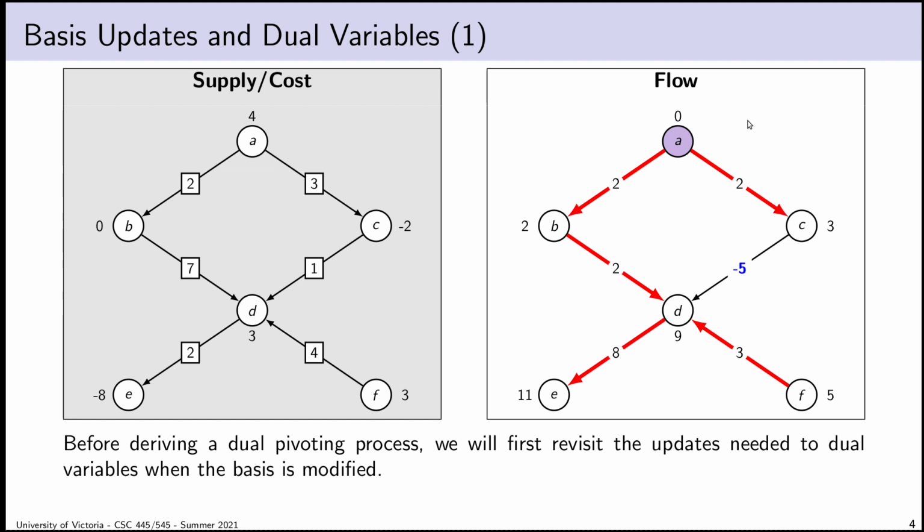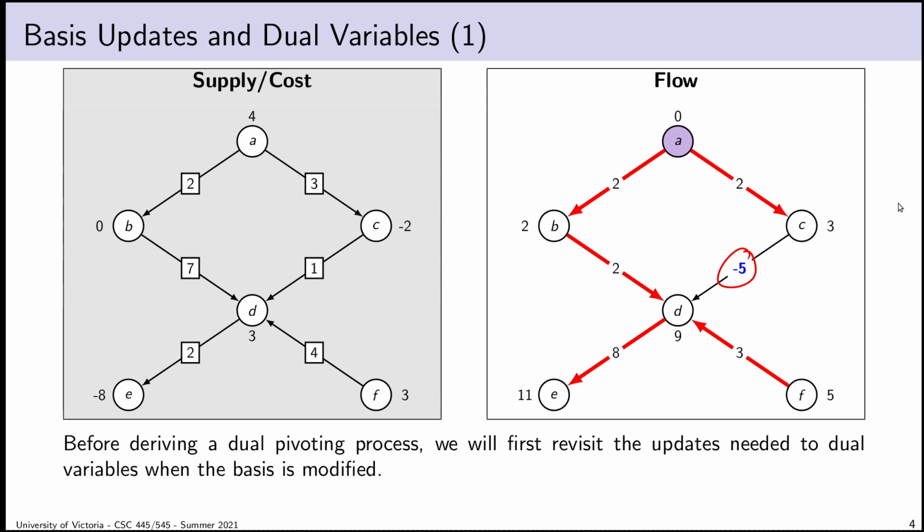And this is strange. I think this is a place where I had to agonize quite a bit over how to present the material. For a primal pivot, because we know what the primal objective function means, we can push forward with that interpretation to deduce what a primal pivot has to be. It's a bit harder with a dual pivot because, for example, dual slack variables are a little bit less easy to understand. What I decided eventually to do was, before we actually talk about dual pivoting itself, I've got a bunch of little pieces that I want to go through.